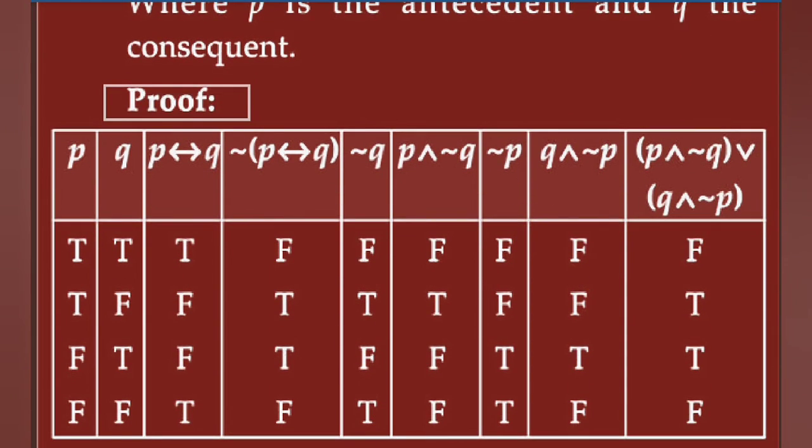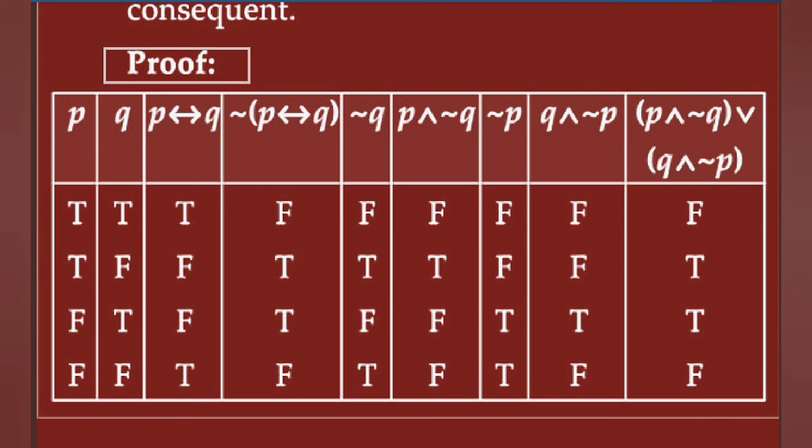Table for this, let's see. First P, second Q, write down negation of P double implies Q, negation of P biconditional Q, or negation of P double implies Q. Again, negation P right here, P and negation Q, negation P, Q and negation P right here, and again P and negation Q or Q and negation P. Right here its truth table, truth values T T F F. Here T F. In this column write P biconditional Q, or P double implication Q.